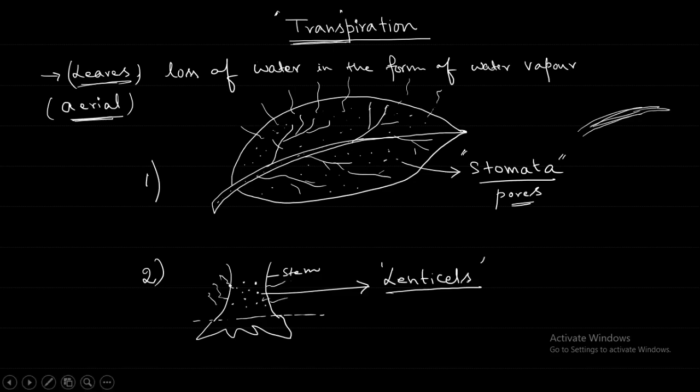Another important point is that transpiration can also take place through the cuticle. Particularly some leaves have a lot of cuticle.